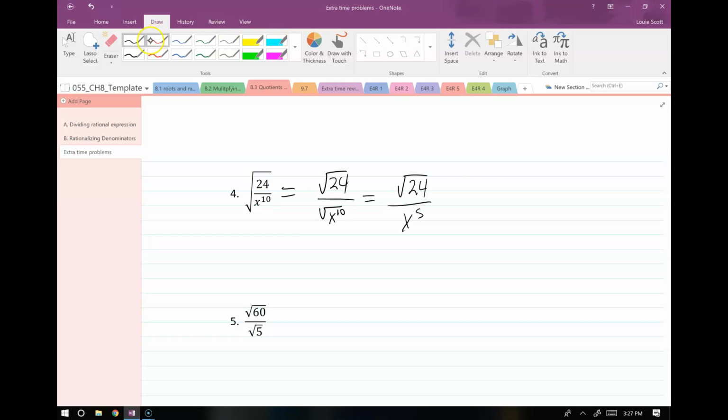I won't be too much of a stickler about it though. But let's fully simplify this one. 24 splits up into 4 times 6. I know 4 is a perfect square, so I have root 4 times root 6 over x to the 5th. And then root 4 simplifies into 2. So I have 2 root 6 over x to the 5th.